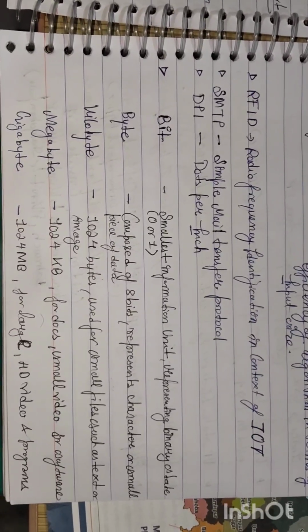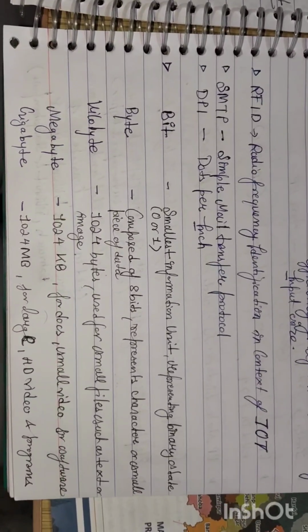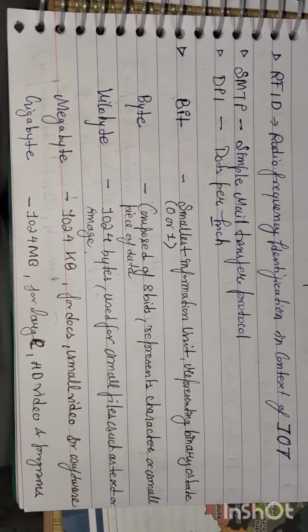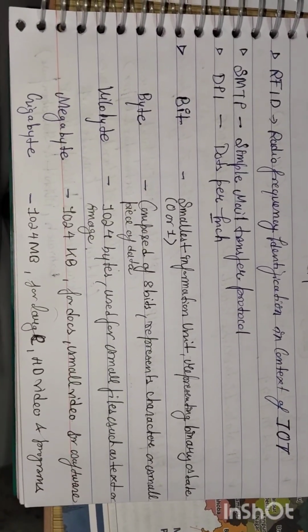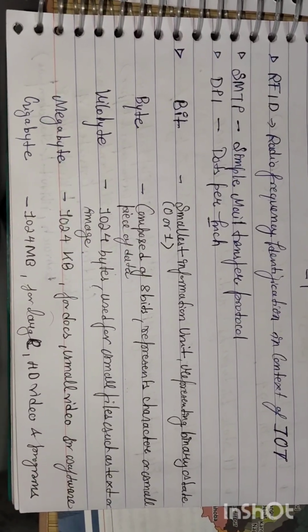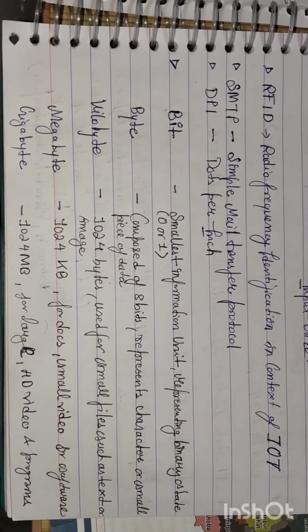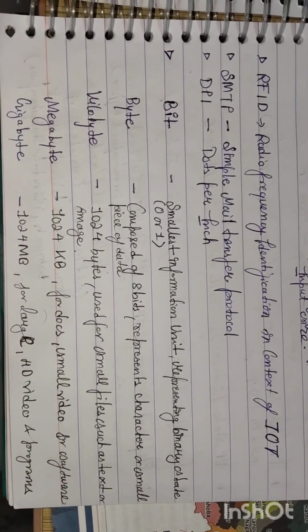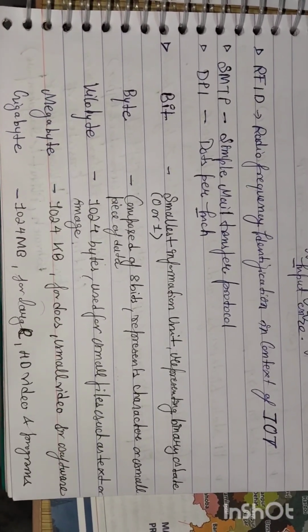SMTP is simple mail transfer protocol. DPI is dot per inch. Now we will discuss computer memories. Bit, smallest information unit in a binary state, 0 or 1. Byte is composed of 8 bits, and kilobyte is 1024 bytes, megabyte is 1024 kilobytes, and gigabyte is 1024 megabytes.